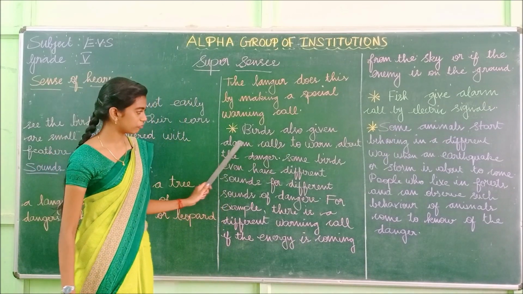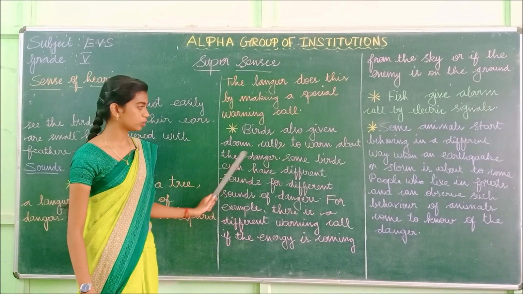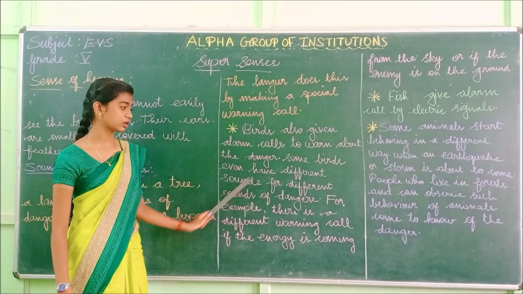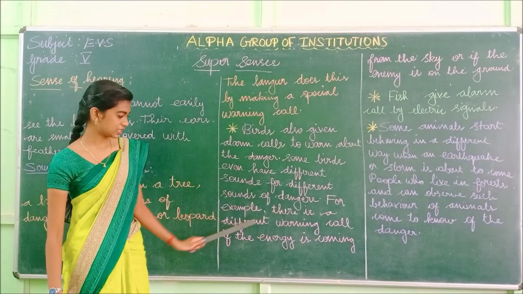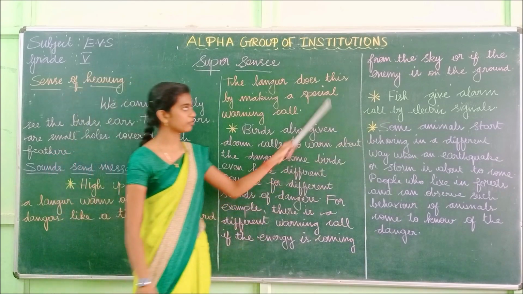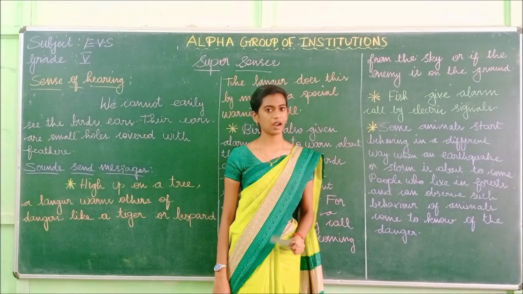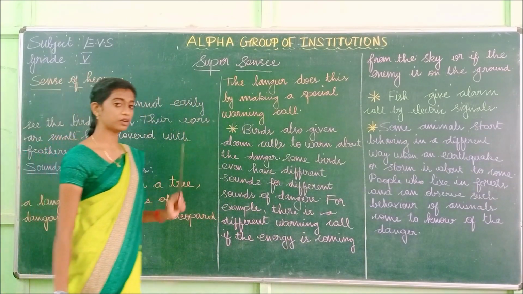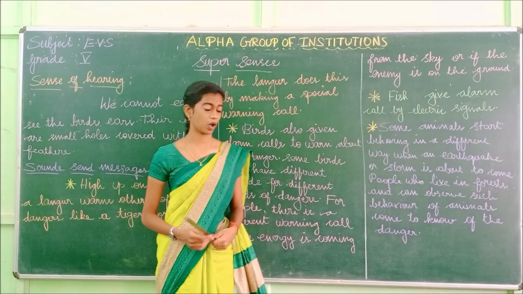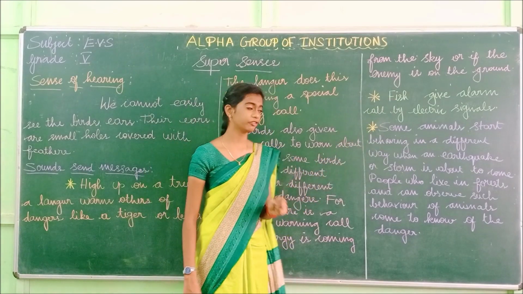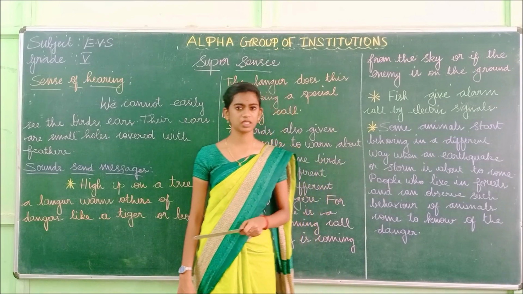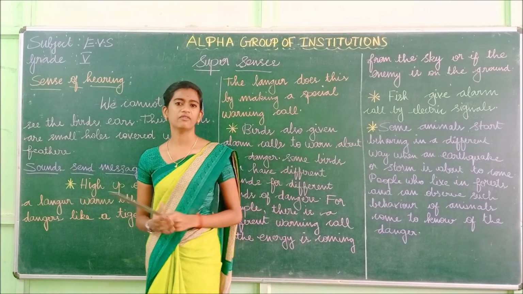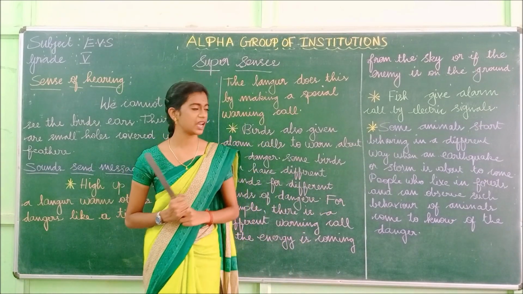So birds also give alarm calls to warn about the danger, with different sounds for different dangers, depending on whether the enemy is coming from the sky or is on the ground. So first we have seen how the langur protects us, and next how the birds protect us by using the warning call. And the next one we are going to see is the fish. Yes, fish also have the ability to warn us. Fish give alarm calls by electric signals. So this fish will protect us by giving us electric signals.